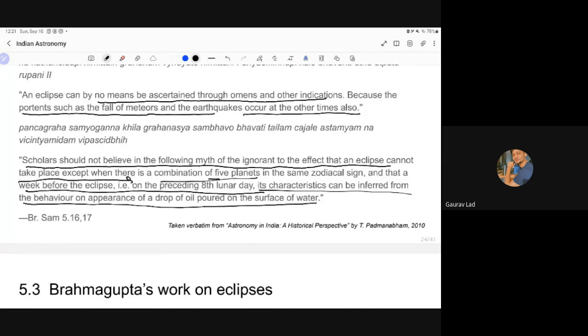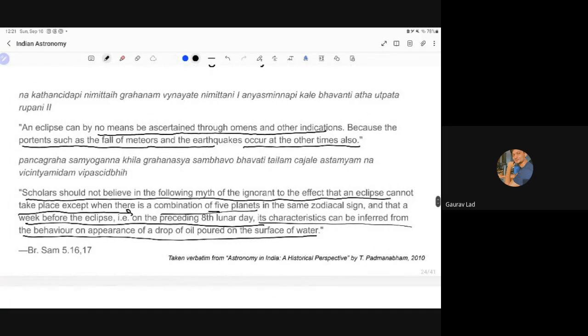So if you just read this entire sentence, I'm not going to read it out loud, but it's pretty clear. They are trying to debunk the myths about eclipses. They don't believe that eclipses are anything bad. But unfortunately, people in India still do believe in that pseudoscience. So that is something horrible and something that's utterly disappointing.